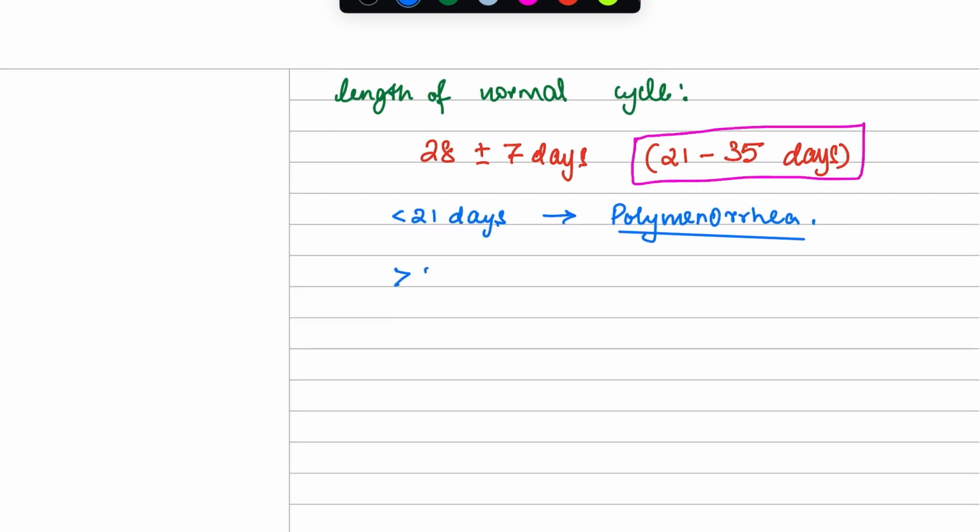What will happen if this is more than 35 days? So their period is very irregular, they don't get periods for 1.5 months or 2 months. So you call it oligomenorrhea. Okay, now this was the basic length.